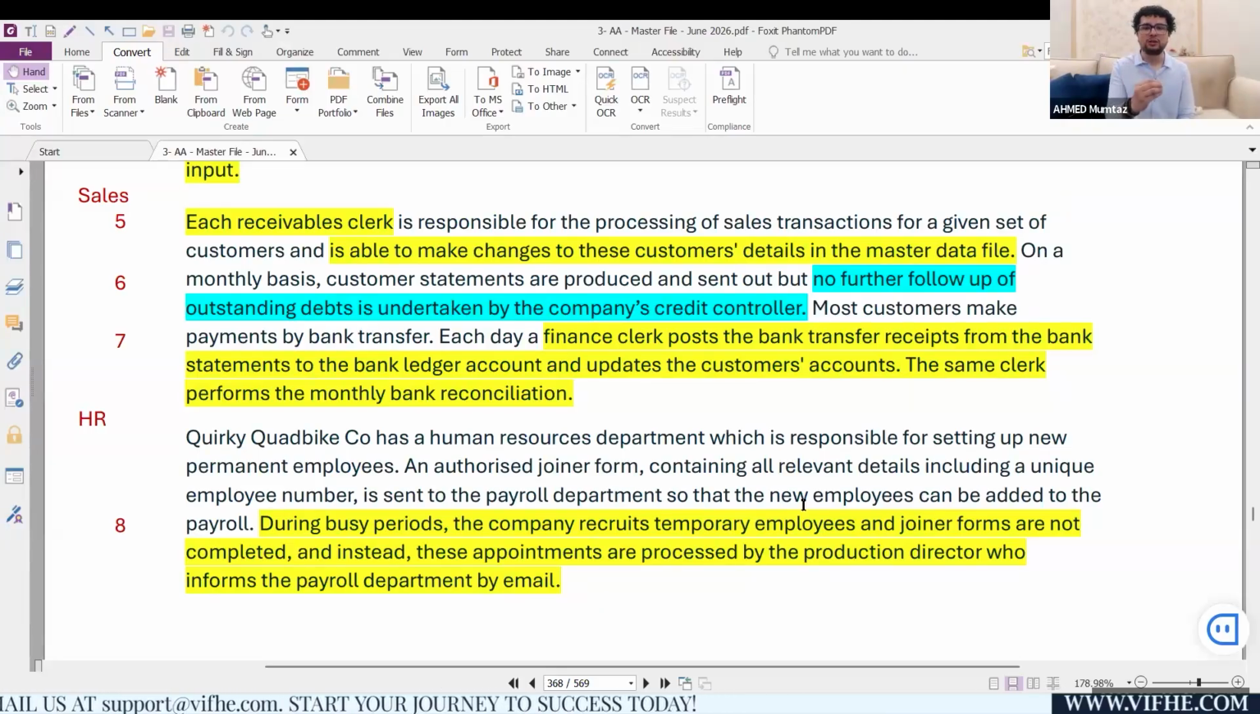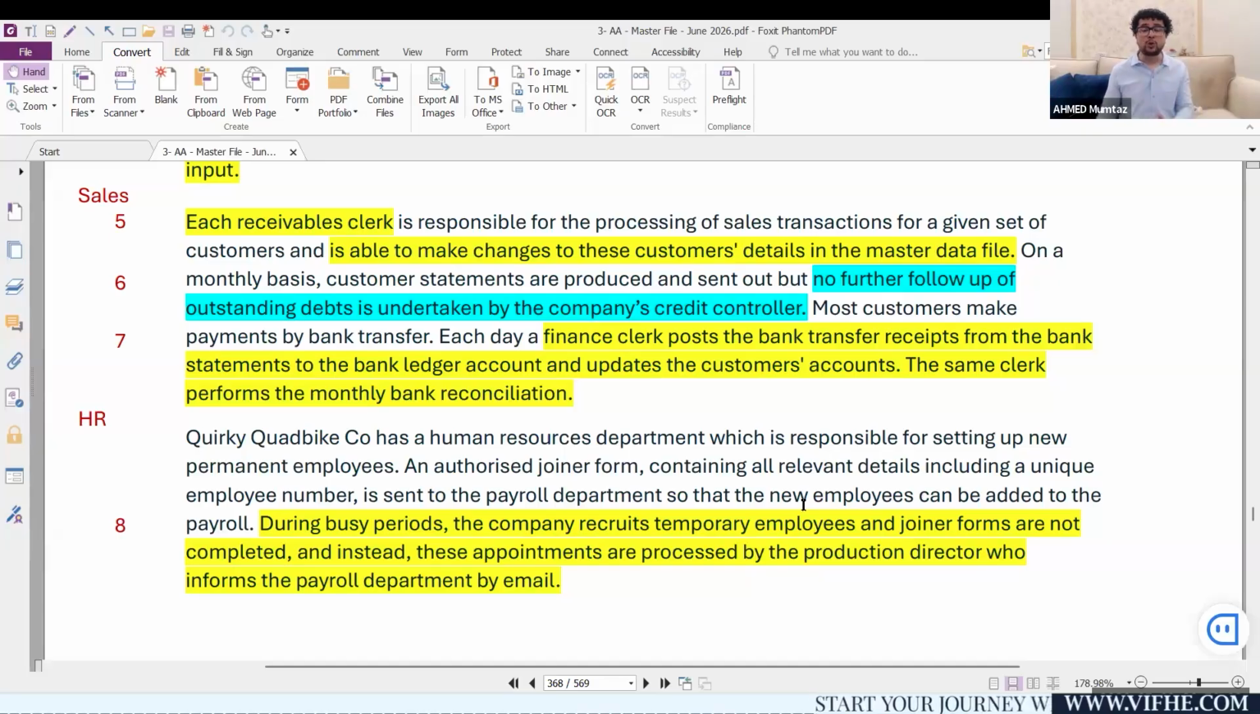And now imagine you are an auditor and you get to know that the clerks are responsible for the processing of sale transactions. You will say it's okay. You will not consider it as a deficiency. You will test it, but it's not a deficiency on paper. But imagine you are an auditor and you get to know that the clerks are able to make changes in the customer master data file. Now this is a deficiency.